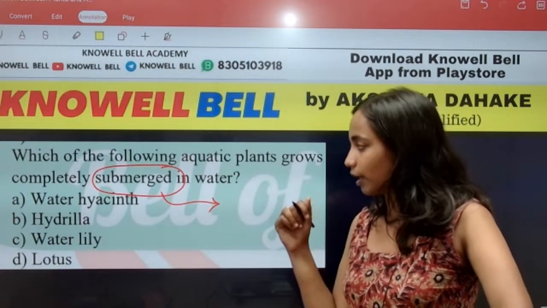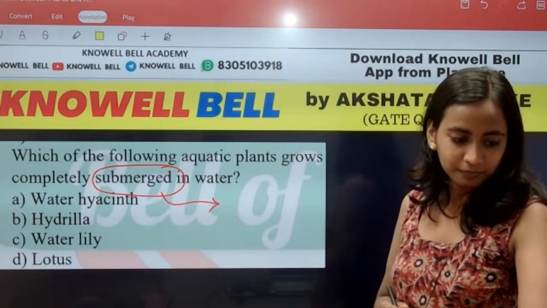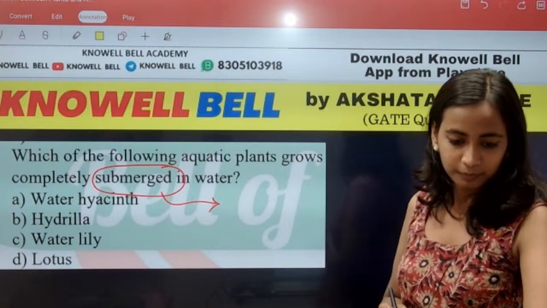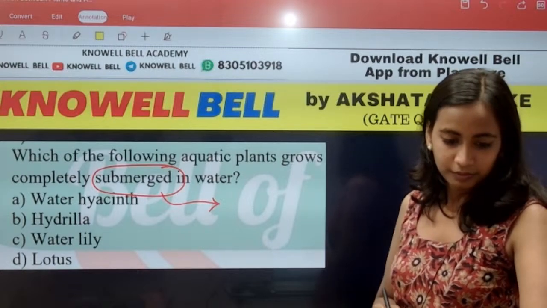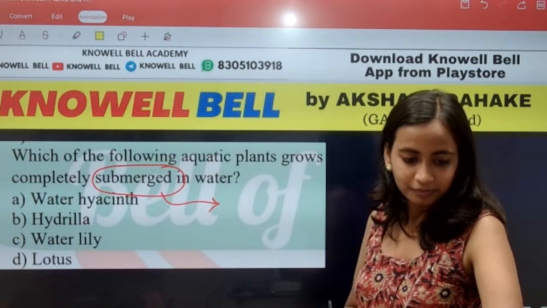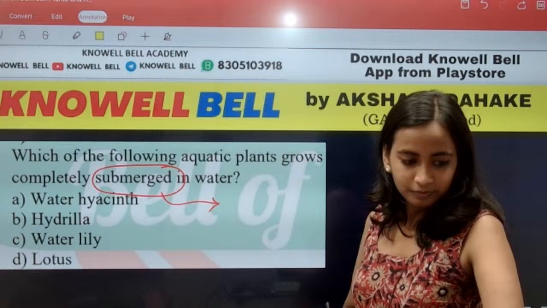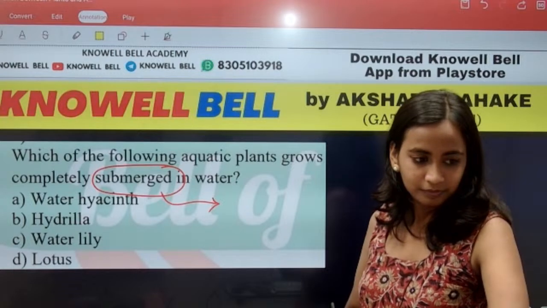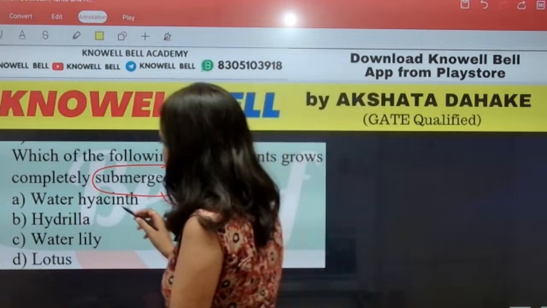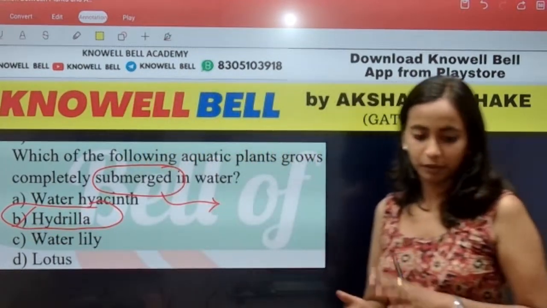Water hyacinth, hydrilla, water lily or lotus? What is the right answer? Provide your answer, everyone. Okay. D. No, D will not be the answer. Hydrilla and water hyacinth, keep in mind, they grow completely submerged in water.